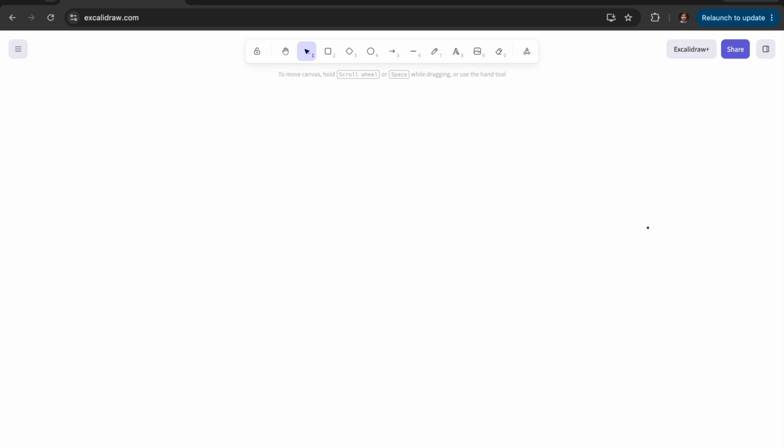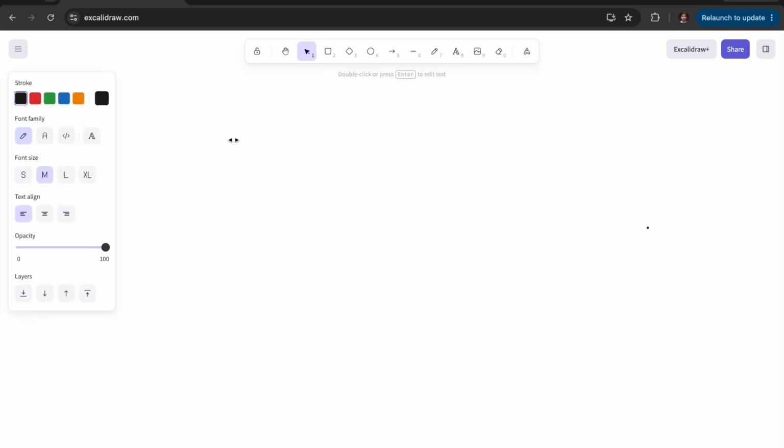Let's take another example. Let's imagine we are building a food delivery app. Before coding, we have to think about a few things. What things exist inside the application? Let's just note down the things that we require in our food delivery app.